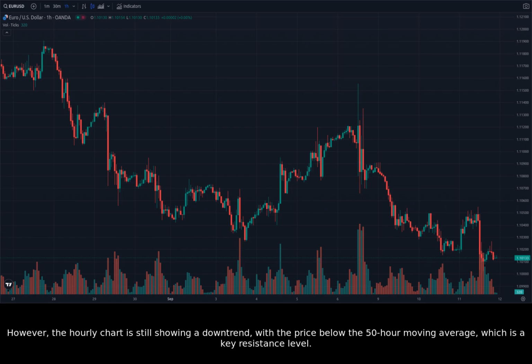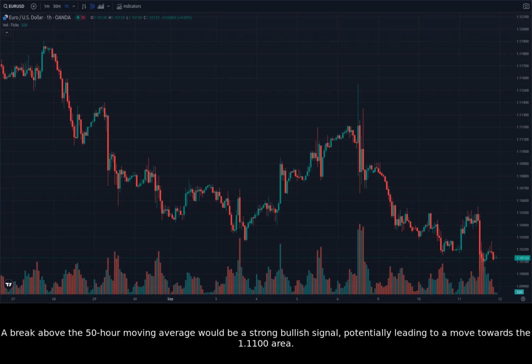However, the hourly chart is still showing a downtrend, with the price below the 50-hour moving average, which is a key resistance level. A break above the 50-hour moving average would be a strong bullish signal, potentially leading to a move towards the 1.1100 area.